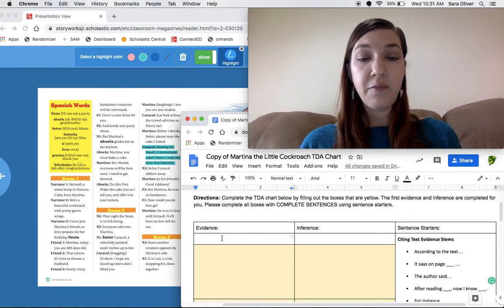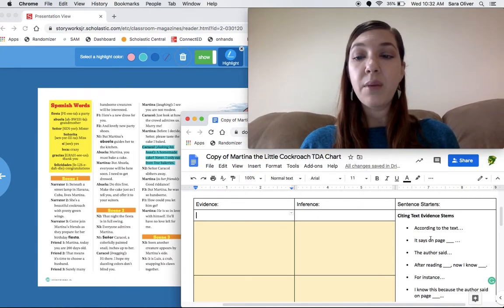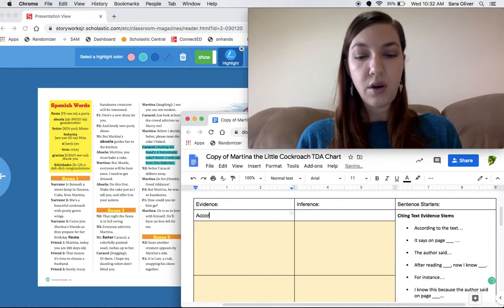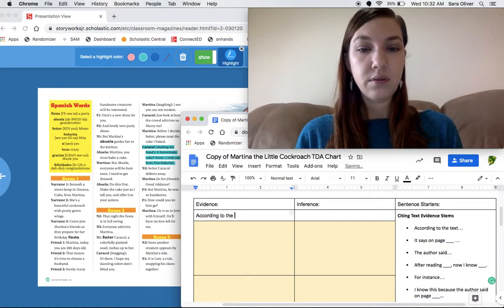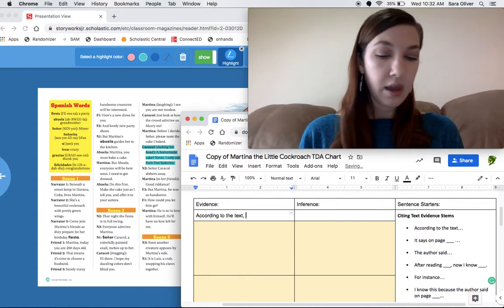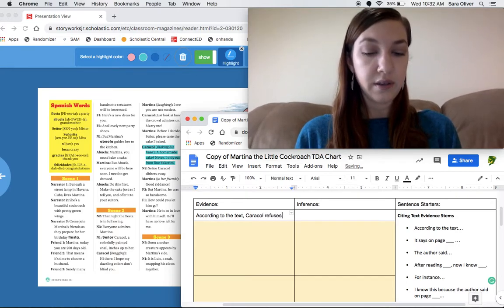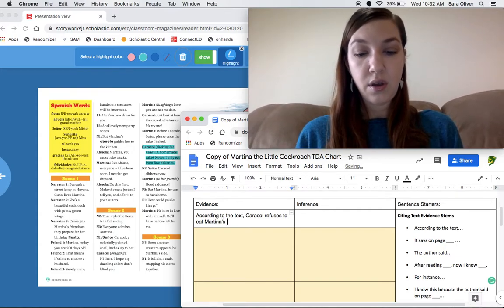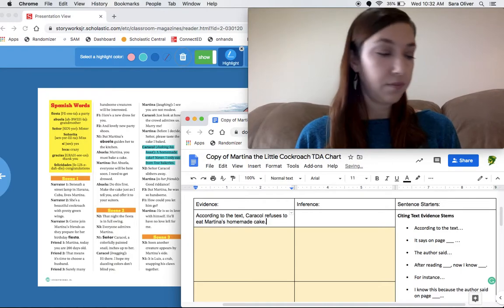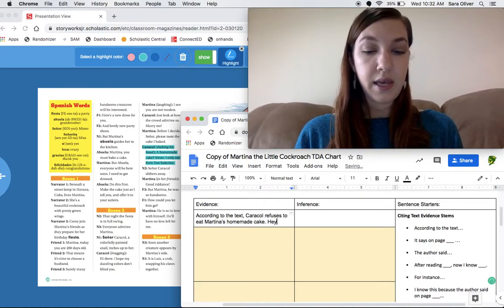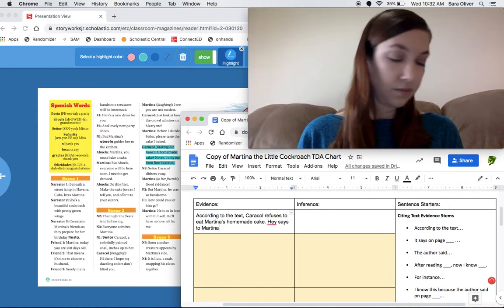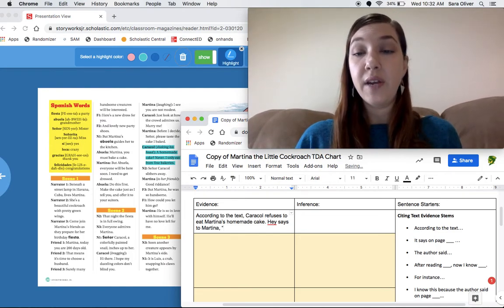So I'm going to be on this side of my table that says evidence, and I want to make sure that I use an evidence stem. We call them sentence starters sometimes. So I'm going to write, according to the text, Caracol refuses to eat Martina's homemade cake. He says to Martina, and this is where I'm going to take the evidence right from the text.